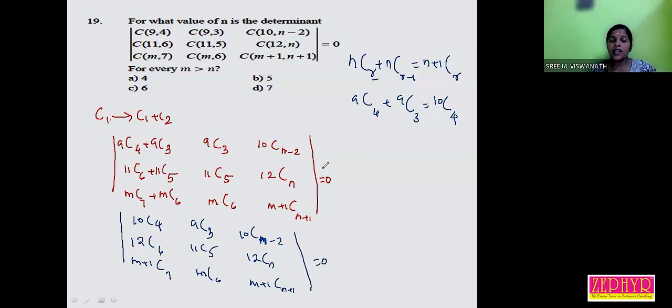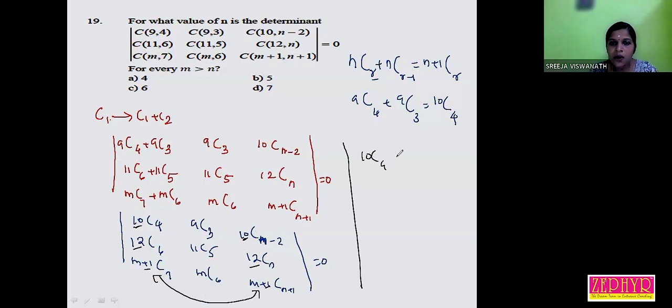Now listen, if the determinant becomes 0, we can assume that either two columns are the same or two rows are the same. If two columns or two rows are the same, the determinant becomes 0. Now, we need to find the value of n. So we can compare C1 and C3. Here it is 10, also 10; 12, 12; m plus 1 and m plus 1. So we can assume that two columns are the same.